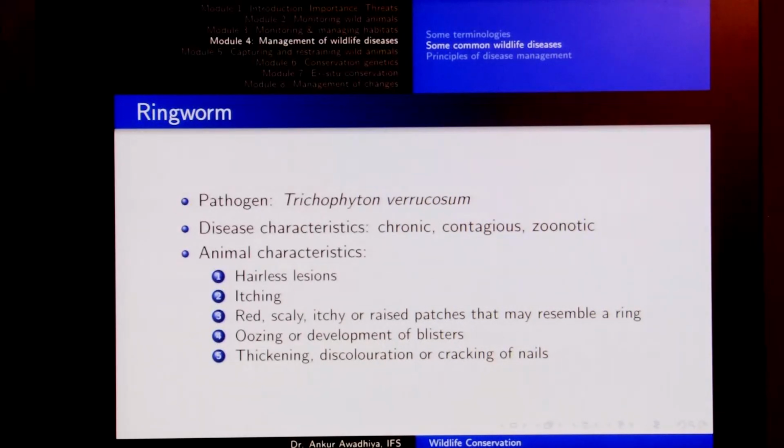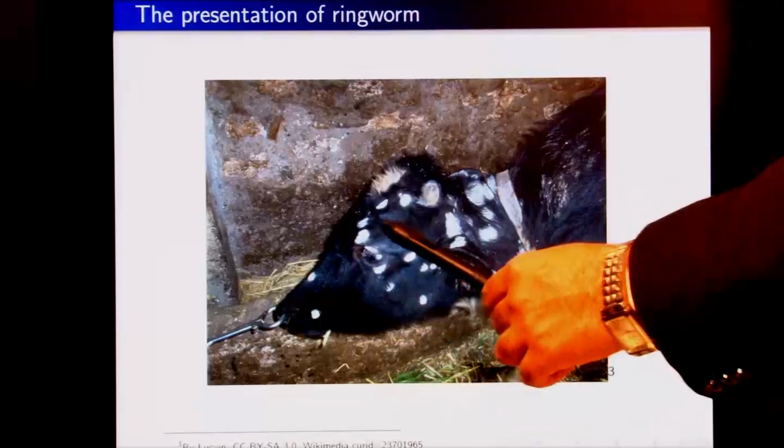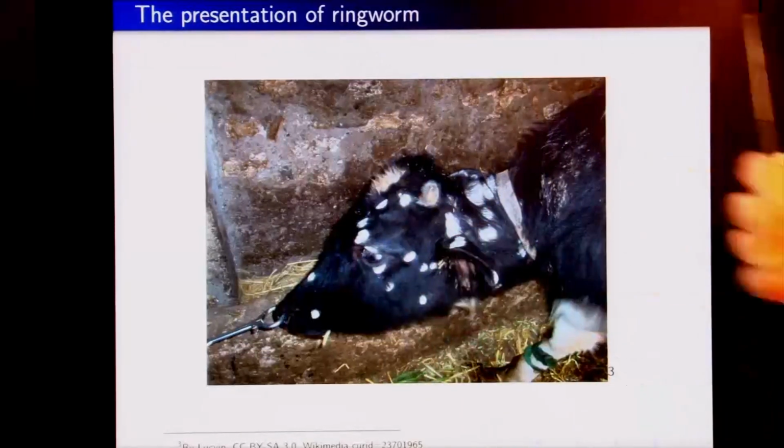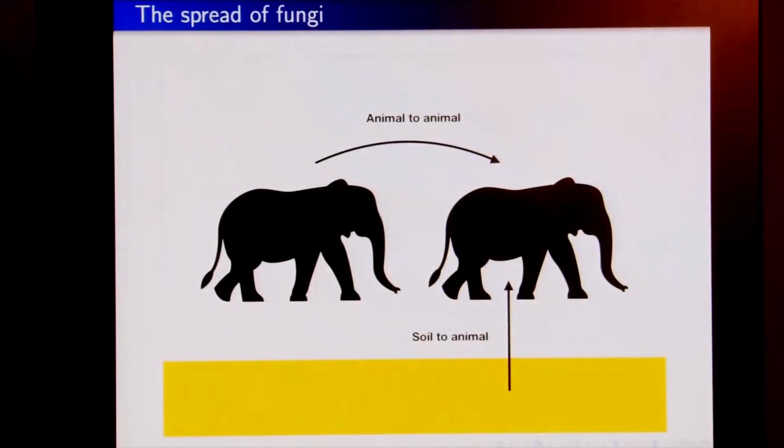And then there would be thickening, discoloration or cracking of nails if this disease has spread into the nails, because the animal is using its nail to itch itself. So this is how an animal would look. It has a number of patches in which there is no hair, and this animal is showing ringworm. Now how does ringworm spread in the system?